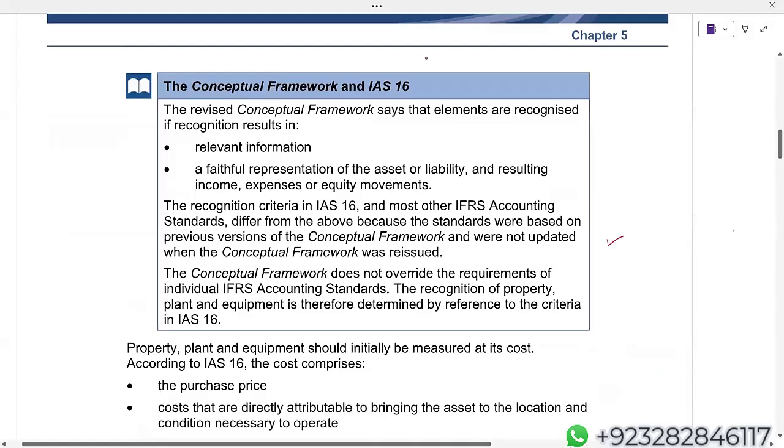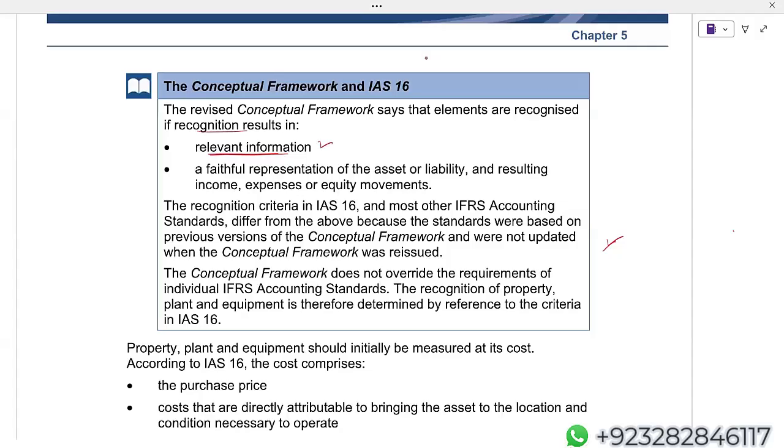According to the IASB Conceptual Framework, elements are recognized if recognition results in relevant information. If you are recognizing an element, meaning assets, liabilities, income, expenses, equity, you should be recognizing it when it provides what?